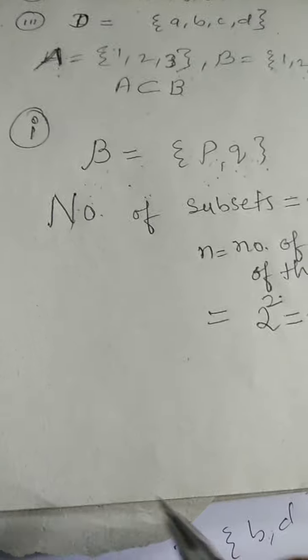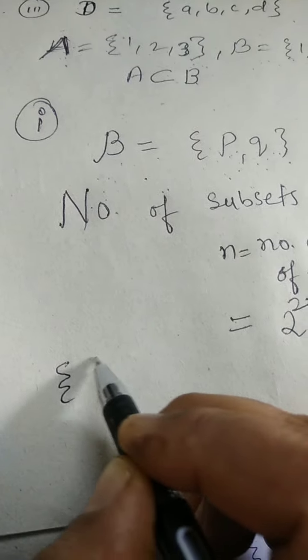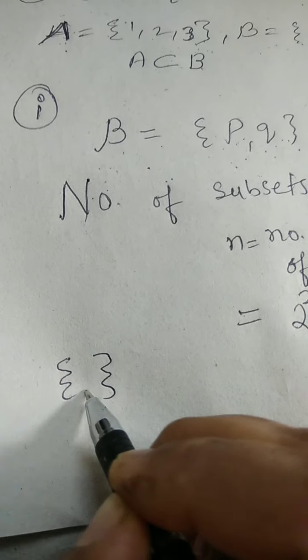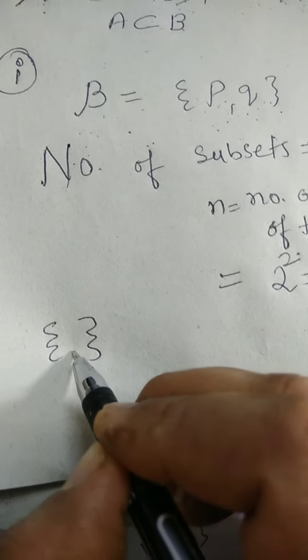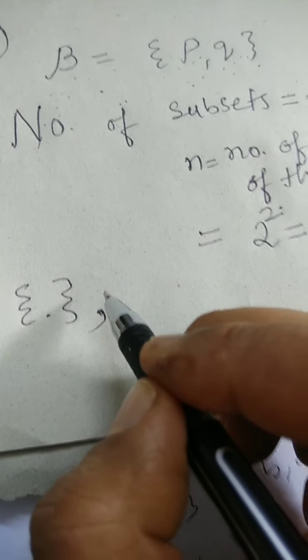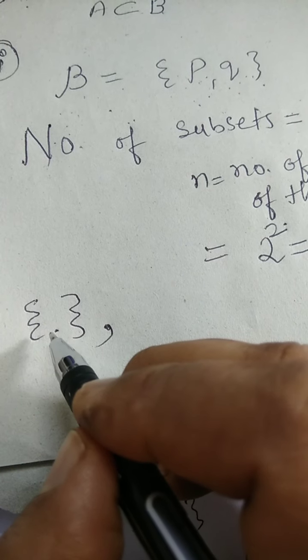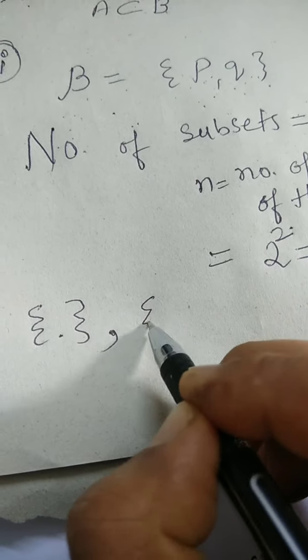I must tell you first, the empty set. Empty set means if a set is not having any element inside it, that is called an empty set. It is also called null set. Empty set is the subset of each and every set. And self set.